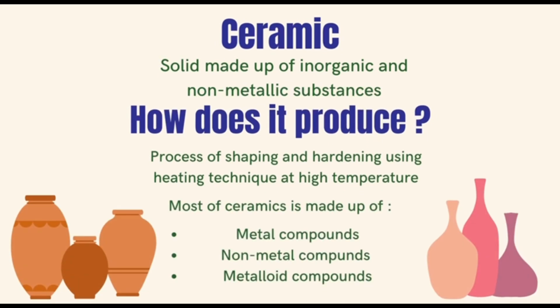Okay, what is ceramic? Ceramic is basically a solid made up of inorganic and non-metallic substances. How do we produce ceramic? Production of ceramic involves the process of shaping and hardening using heating techniques at high temperature. Most ceramics are made up of metal, non-metal and metalloid compounds.